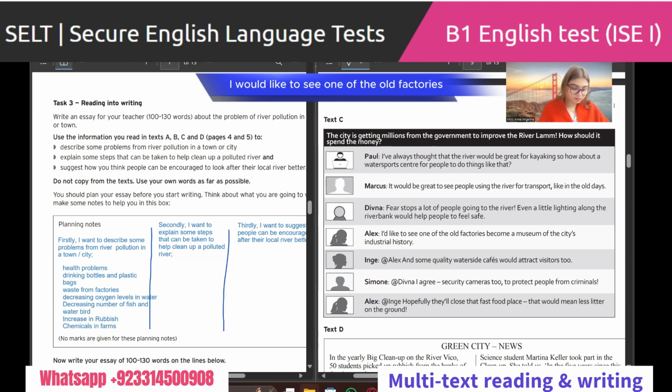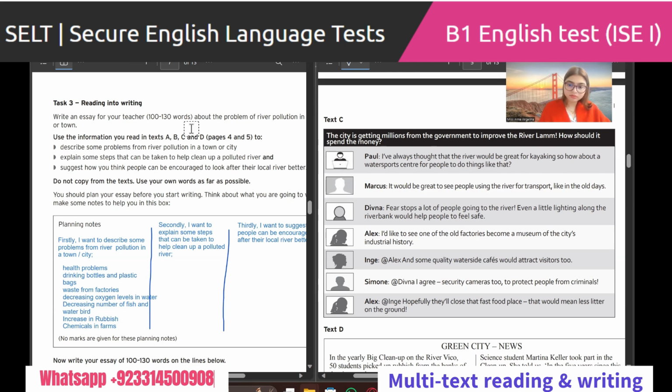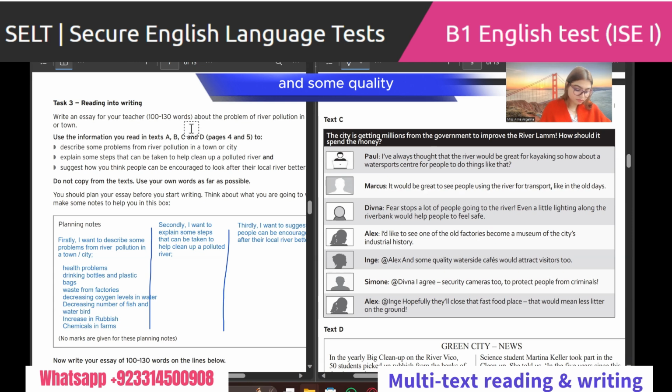Alex: I would like to see one of the old factories become a museum of the city's industrial history. Some quality waterside cafes would attract visitors too. Simone and Diwan: I agree. Security cameras to protect people from criminals. Alex and Ian: Hopefully they will close that fast food place. That would mean less litter on the ground.